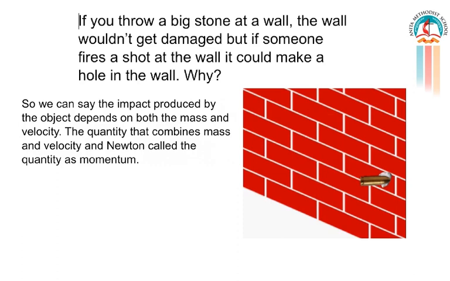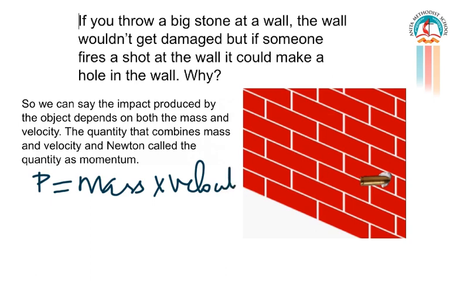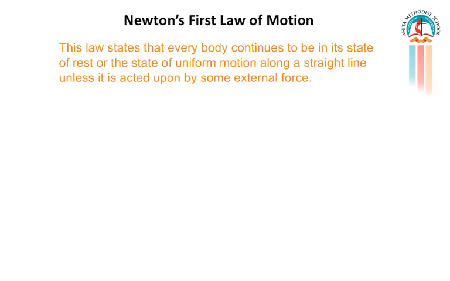Newton gave the definition for momentum, and momentum is denoted by the letter P, which is equal to mass into velocity, where the SI unit of mass is kilogram and for velocity it is meter per second. So the SI unit of momentum is kilogram meter per second.